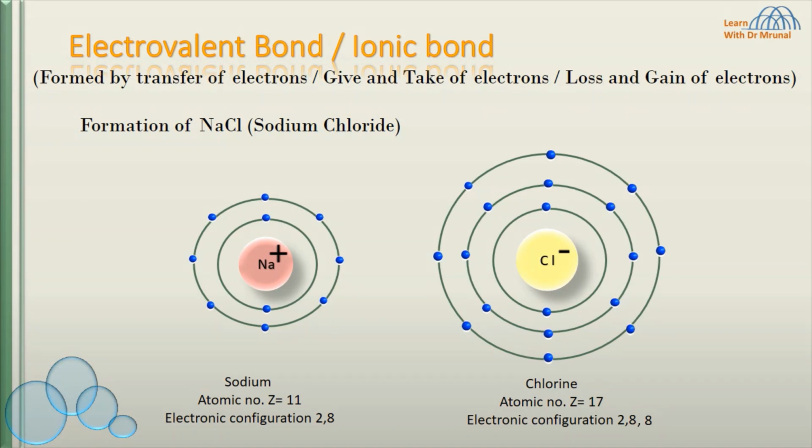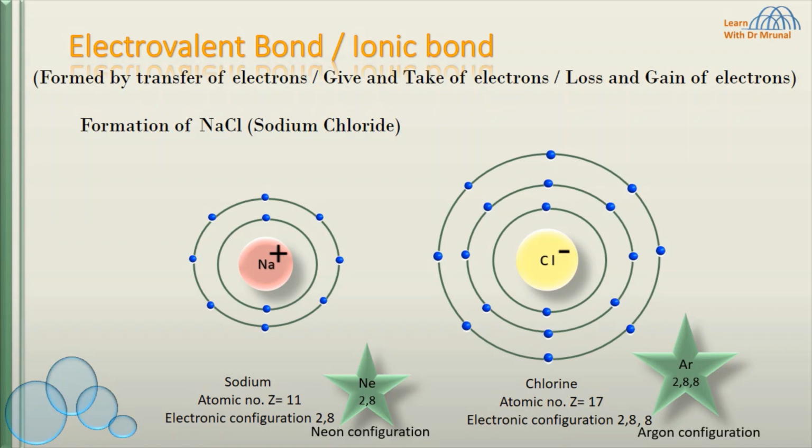You can see that the octet is complete in both the cases. Sodium has acquired neon gas configuration while chlorine has acquired argon gas configuration. Neon and argon are inert gases.